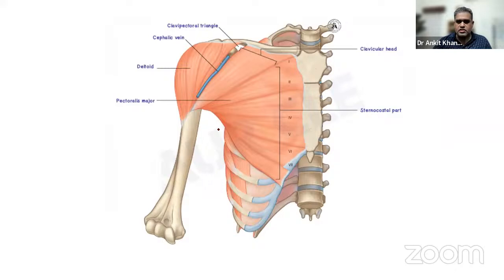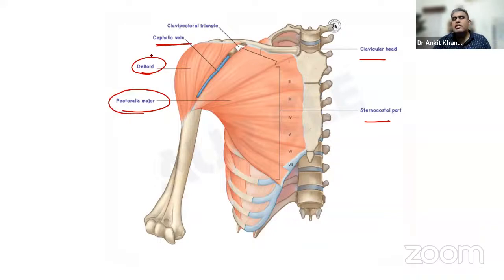So this muscle over here is which one? This is the P major muscle, the pectoralis major muscle, showing you all the clavicular head, sternocostal head, all these heads, inserting over here. This muscle is the deltoid, another important muscle. And there's one more structure shown over here, the cephalic vein, which runs between the deltoid and P major.